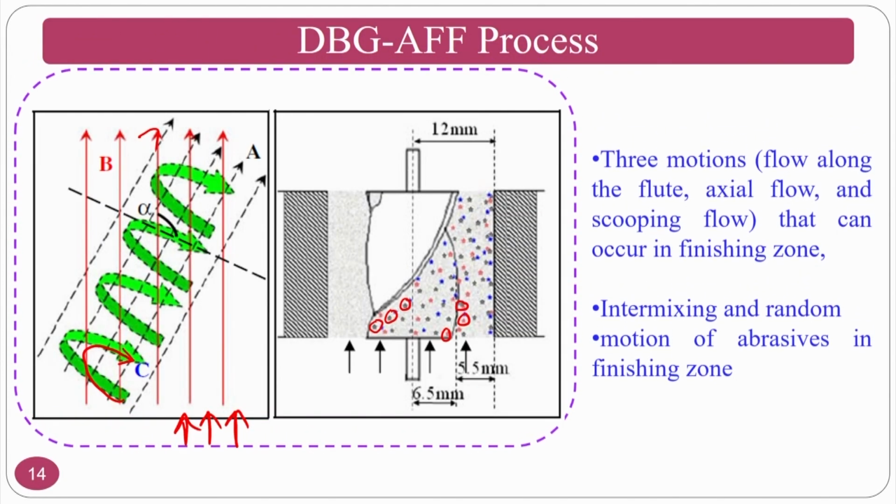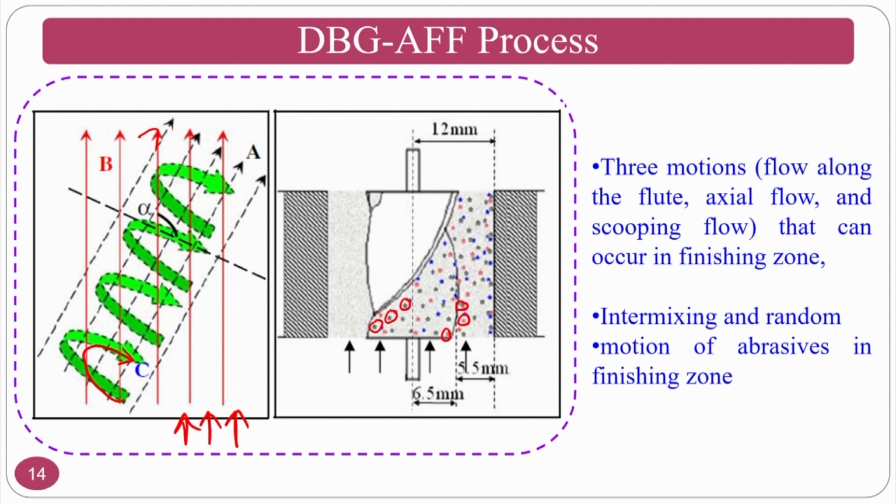Because of this, the finishing action will be improved, and the finishing rate too, because in the abrasive flow finishing process, if the self deformation is the only cause to reshuffle the abrasive particles. Here the reshuffling is done by motion, by the scooping flow as well as the flow through the fluid also.